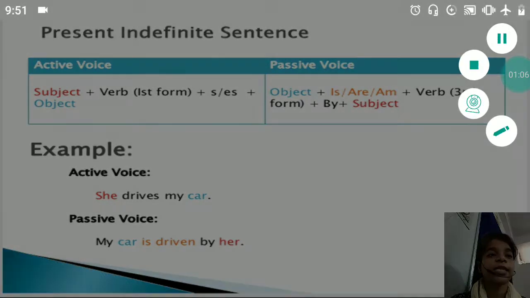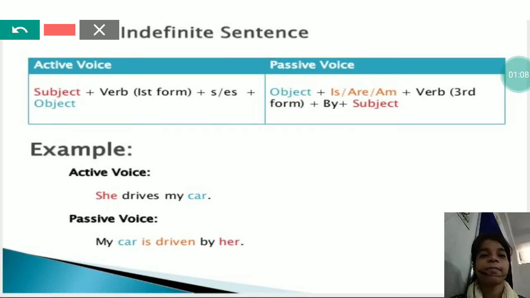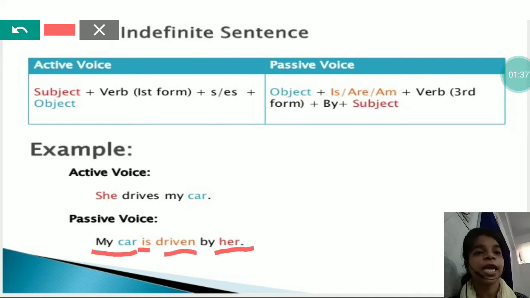But when this sentence got converted into passive, then my car came to the first place and she went to the next place, and by the rules of conversion of pronoun, you can see that she is changed into her. Then we have to use is or am, as my car is singular, that's why we have used is, and then we need to write V3. So V3 of drive is driven and then by. So she drives my car will be converted into my car is driven by her.